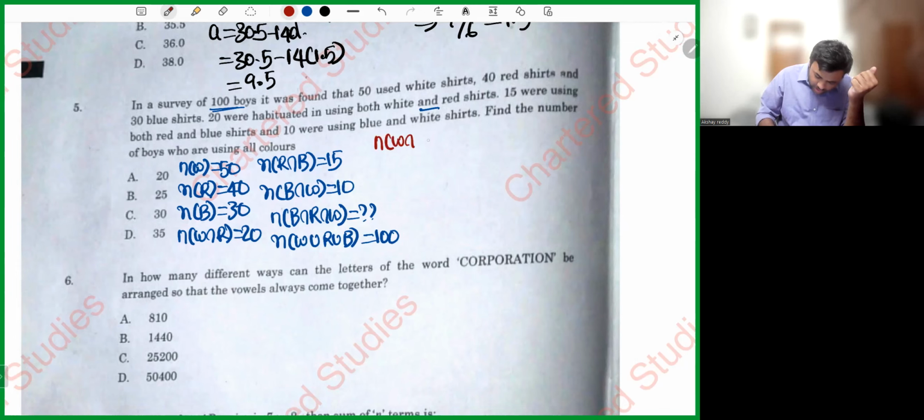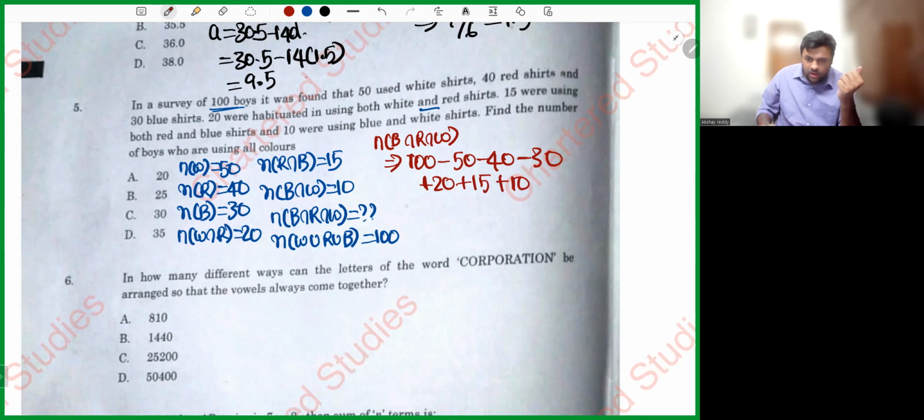N of W intersection R intersection B, sorry, not W, is equal to N of union, which is 100, minus N of W minus N of R minus N of B plus one intersection plus one more intersection plus one more intersection. Let's do this. 100 minus 50 minus 40 minus 30 plus 20 plus 15 plus 10. So the resultant is simply equal to 25. Using all three colors is 25.